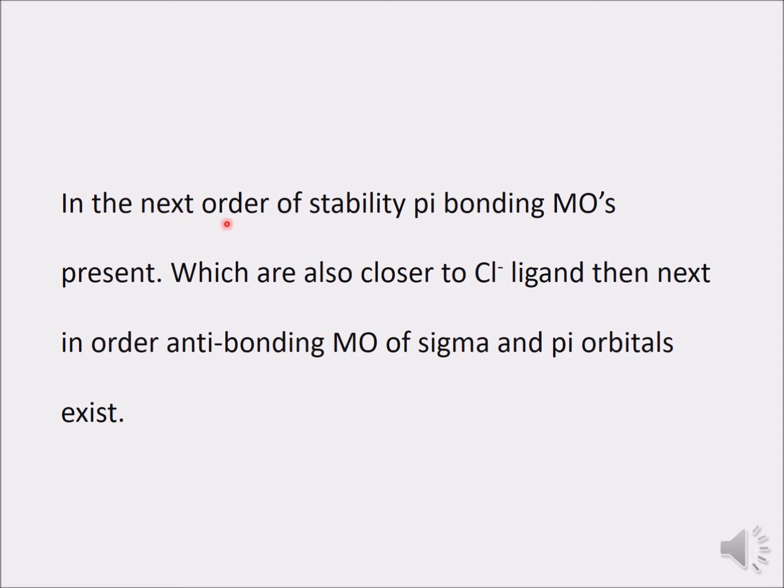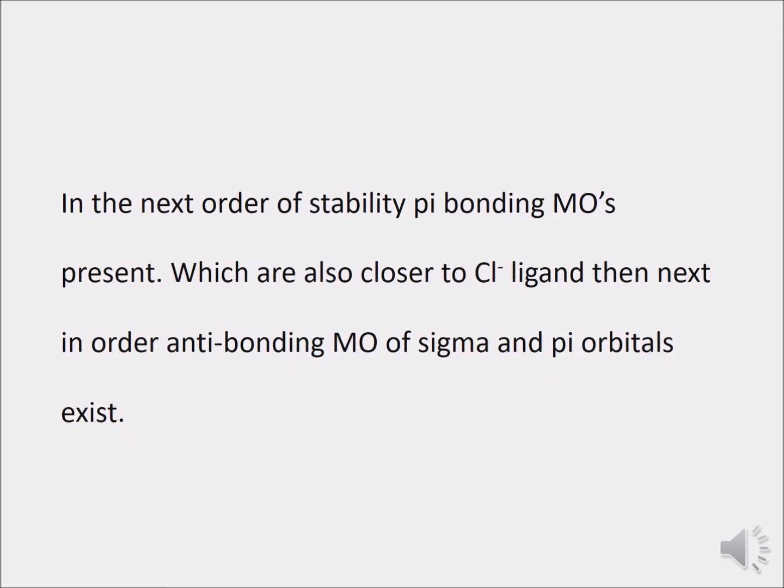So in the next order of stability, pi bonding MOs are present. First sigma bonding MOs are most stable, and then pi bonding molecular orbitals. We are not talking about anti-bonding. So we know that sigma bonding molecular orbitals are most stable, then pi bonding molecular orbitals, which are also closer to the Cl ligand, then next in order the anti-bonding molecular orbitals of sigma and pi.